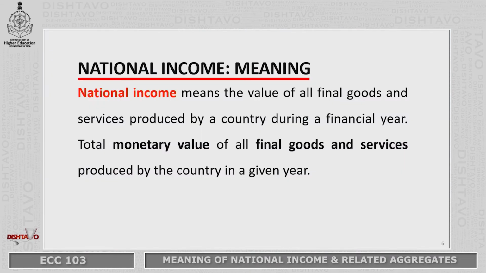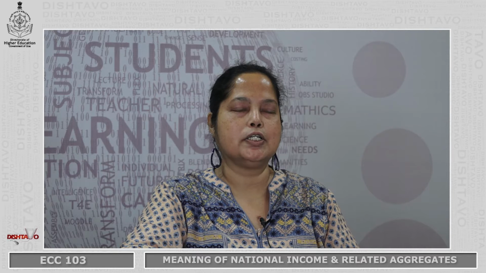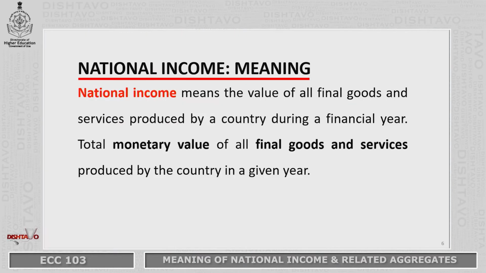National income includes the value of all goods and services that are produced during the financial year. Please remember that it is the final goods and services. I am stressing on the word final goods and services, because intermediate goods are not included while accounting for the national income of the country. Intermediate goods are those goods that are used in the production of the final goods and services.